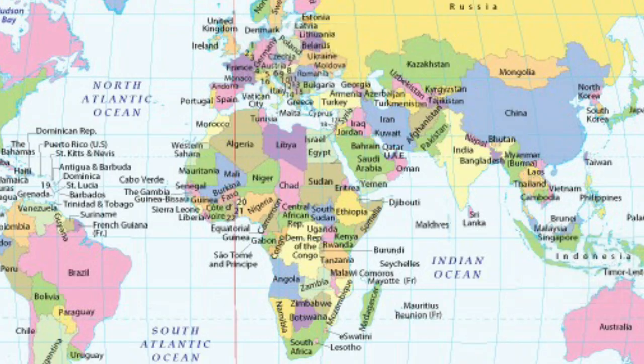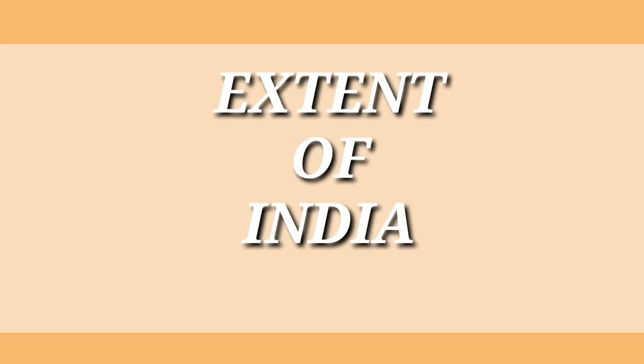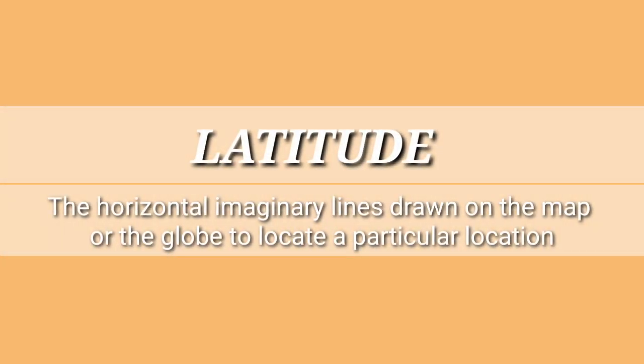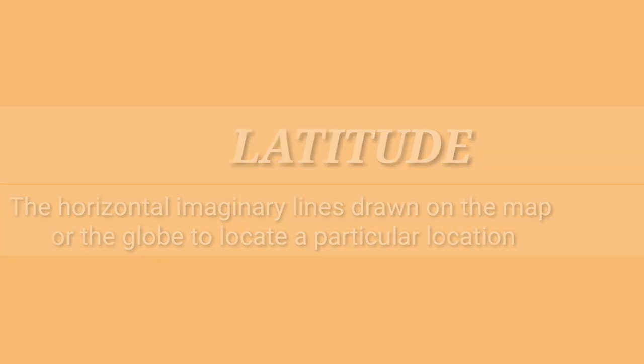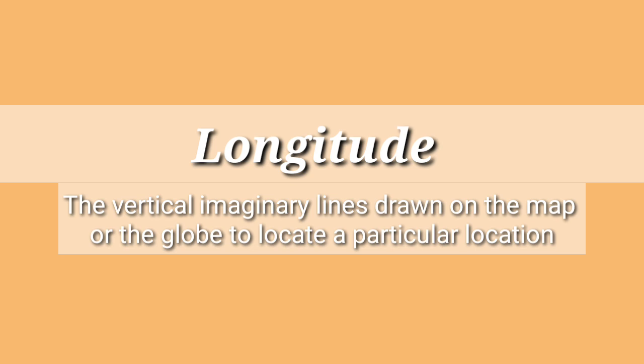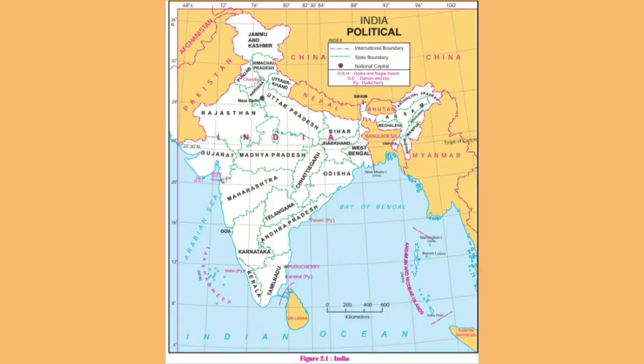Now the extent is very important. India's latitude. Latitudes are the horizontal imaginary lines drawn on the Earth or the world map to locate a particular location, and longitudes are the vertical imaginary lines drawn on the map so that we can find a particular place on the map. So India's latitudinal extent will be from 6 degrees 4 minutes north to 37 degrees 6 minutes north.